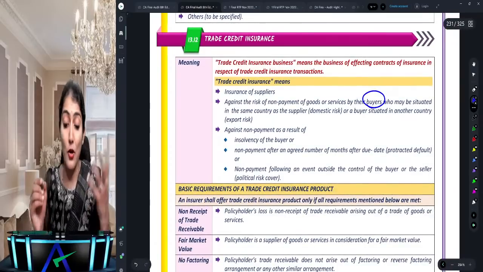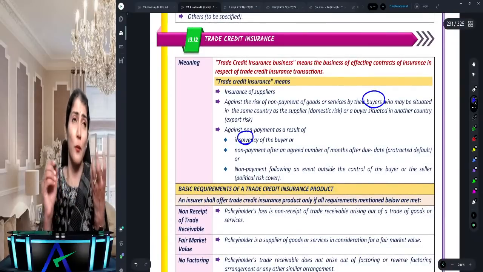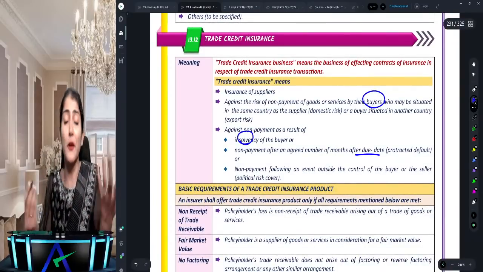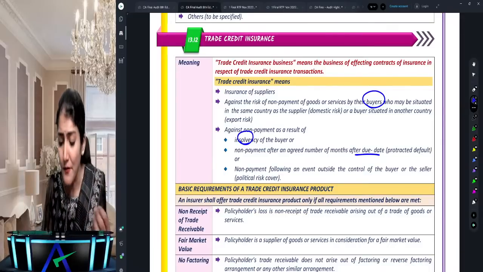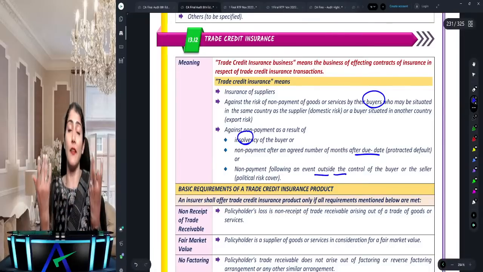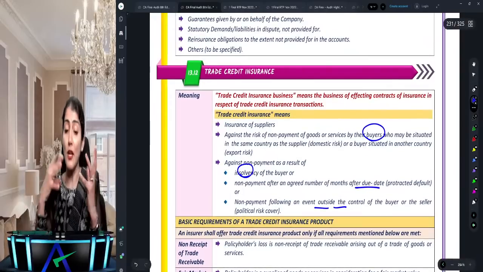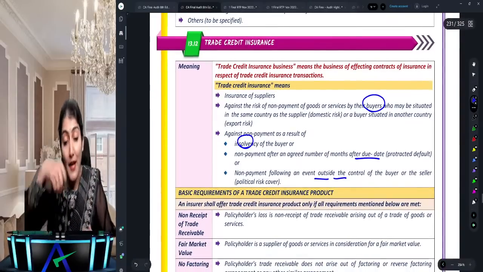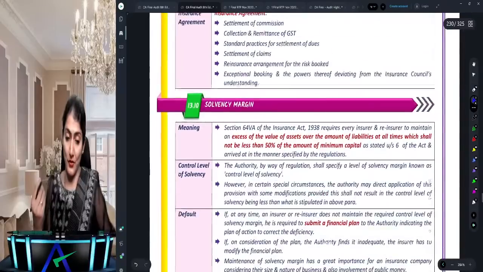And why is the buyer not paying? Say the buyer has become insolvent, or even a certain number of days after the due date he is not paying, or some event which is beyond the control of the buyer and the seller. That is why the buyer is not paying, and that is why the supplier can take a trade credit insurance.